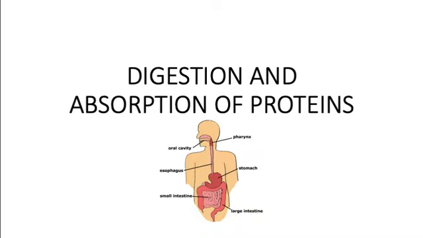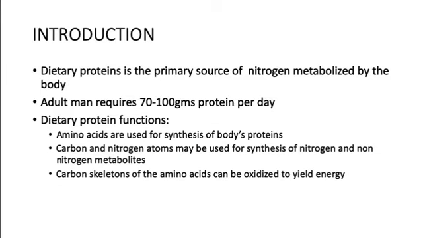So what do you think is the main source of proteins? The proteins that we take in our diet are mainly the cereals and the pulses. These dietary proteins are the primary source of the nitrogen, which is metabolized by our body. Around 70 to 100 grams of protein is taken in our diet. The main function of proteins, we all know, is that the amino acids are used for the synthesis of the proteins that are required for different functions in our body.